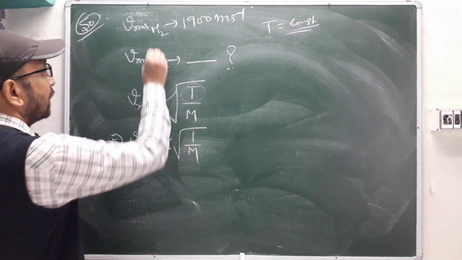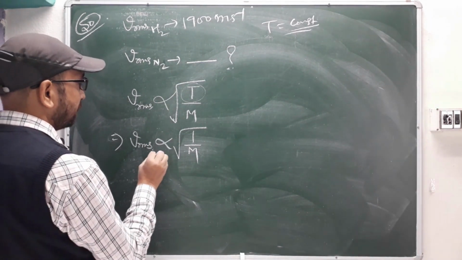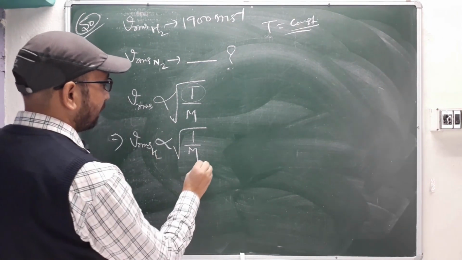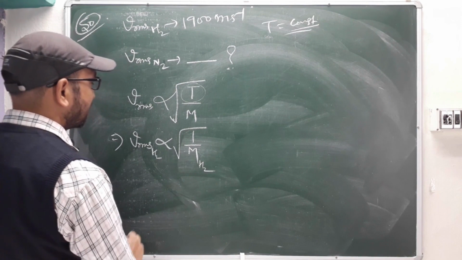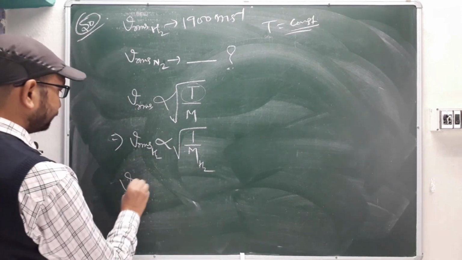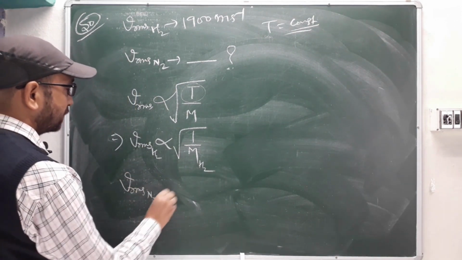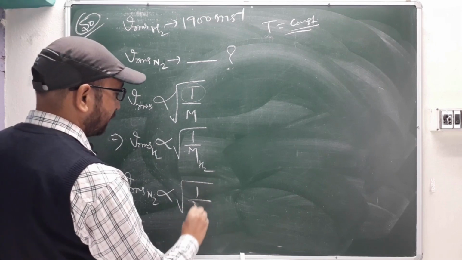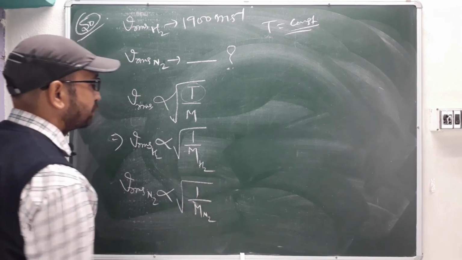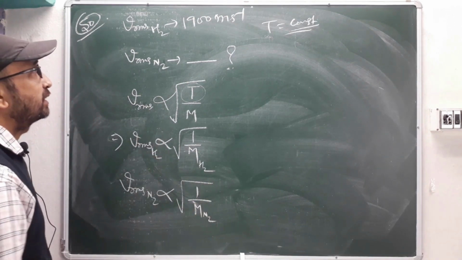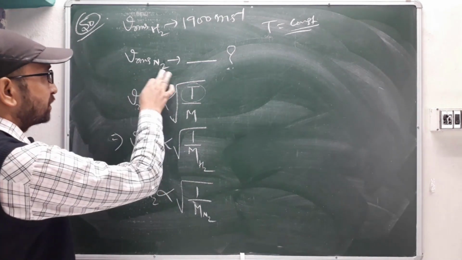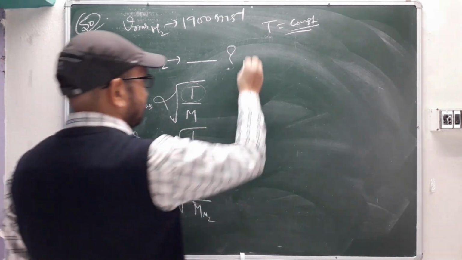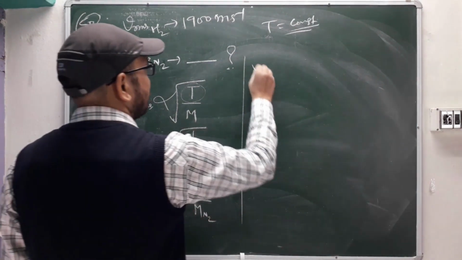For hydrogen, the molar mass of hydrogen will come, and for nitrogen, the molar mass of nitrogen. What they want is the RMS of N2, so just divide them.